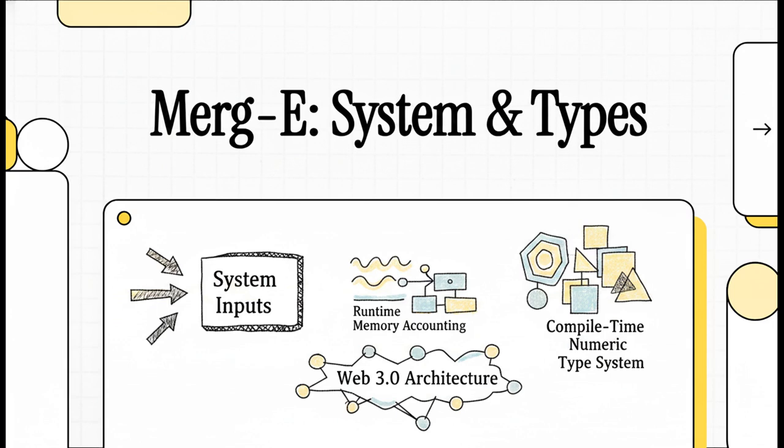If you've been following along, you already know Merg-E does not do things the standard way. It is a strictly opinionated, least authority, domain-specific language built from the ground up for Web 3.0. Today, we're unpacking exactly how it handles system inputs, runtime memory accounting, and its rather unique compile-time numeric type system. Let's get right into it.